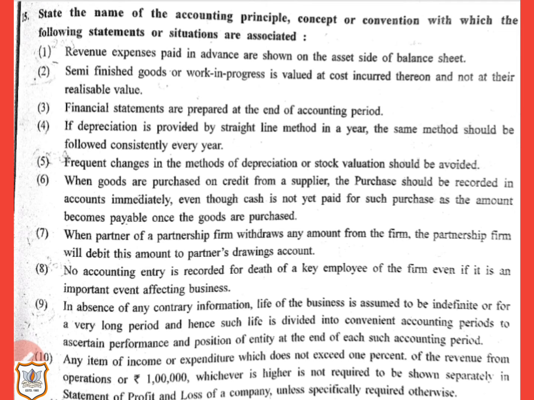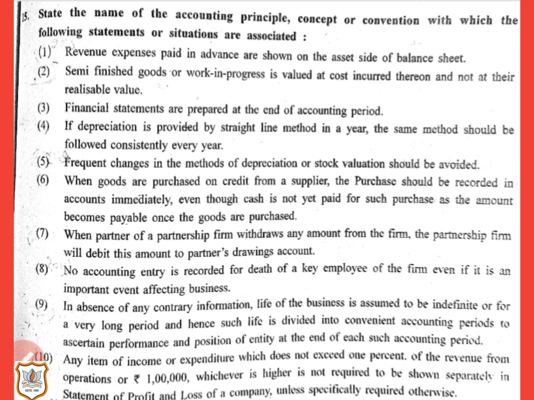Now next, 10th number. Any item of income or expenditure which does not exceed 1% of the revenue from operations or rupees 1 lakh, whichever is higher, is not required to be shown separately in statement of profit and loss of a company unless specifically required otherwise.